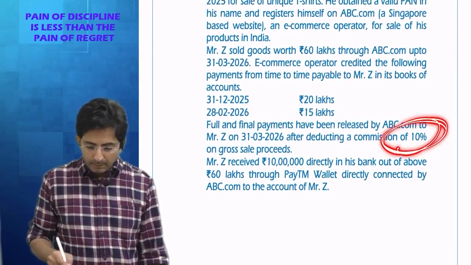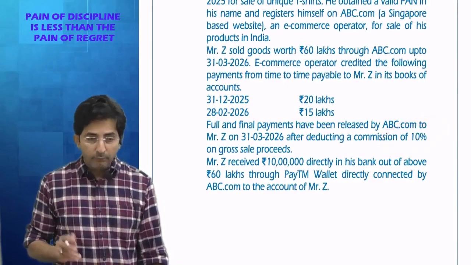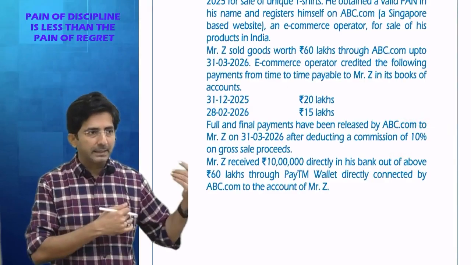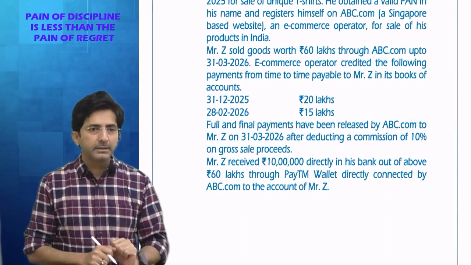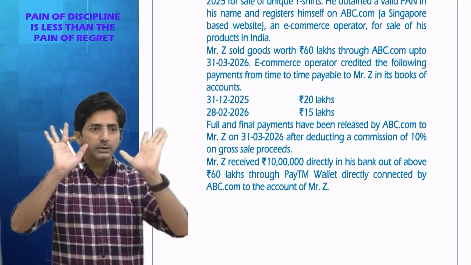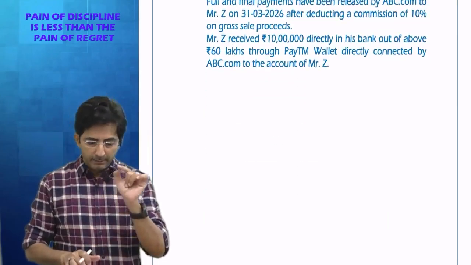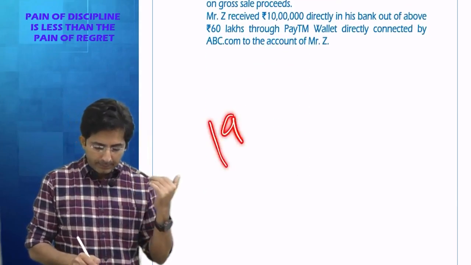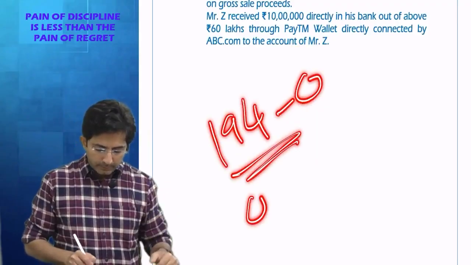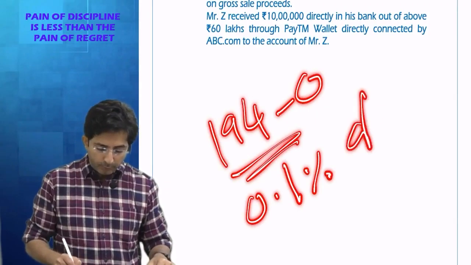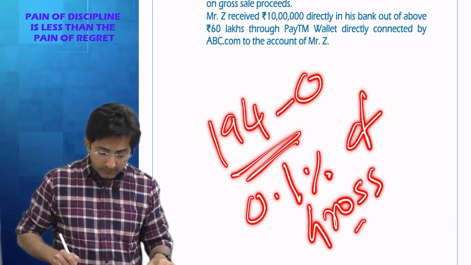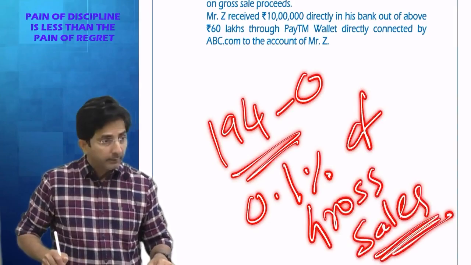See, this commission: when the website made the final settlement with Z, they deducted commission. But TDS will come on the gross amount, not net. In the law it is written that TDS under 194O is 0.1% of gross sales through the website.